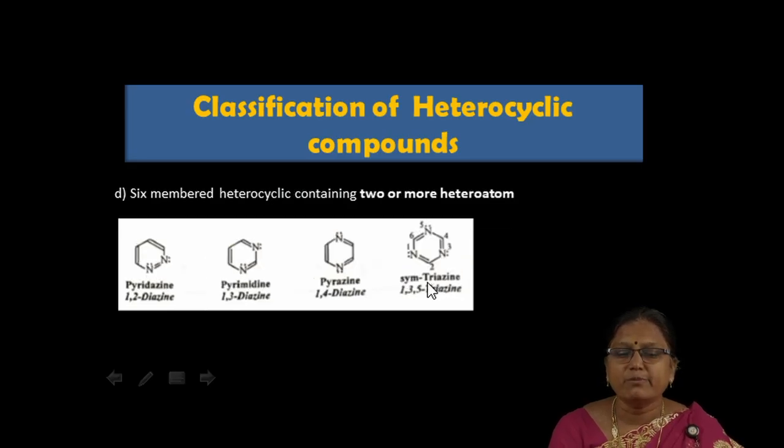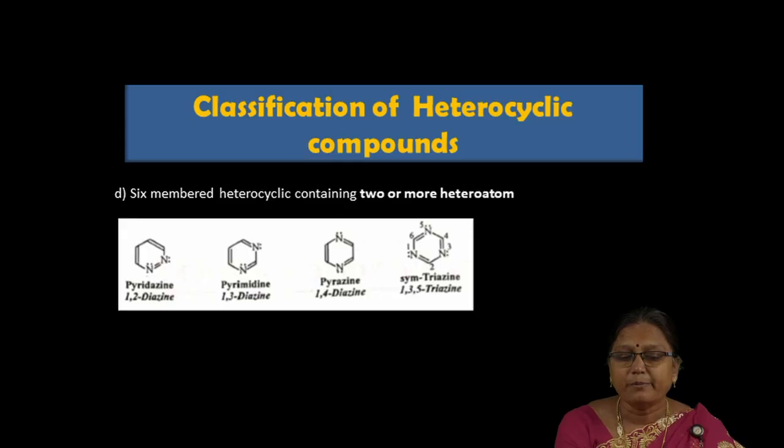Then 6-membered heterocyclics containing 2 or more heteroatoms. Here comes first, without the second nitrogen atom, pyridine. In pyridine, if you put nitrogen at the second position, that is 1,2 diazine, commonly called pyridazine. 'Azine' stands for a 6-membered ring system with a nitrogen heteroatom.